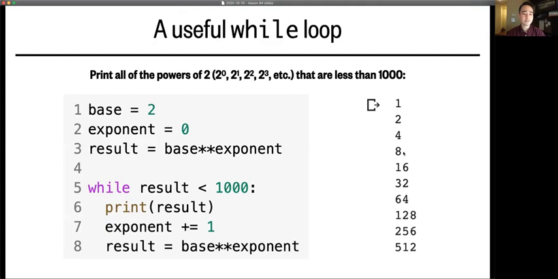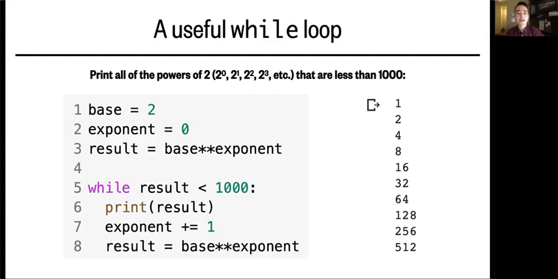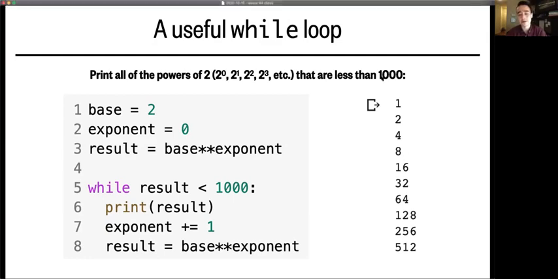Here's a more useful while loop, though. So here we want to print all of the powers of 2 that are under 1,000. So we start by setting the base and an exponent of 0. And then we initialize a variable to keep track of the current result, which starts at 2 to the 0th power, which is 1. So this while loop starts by checking whether this Boolean condition, which is result less than 1,000, is true, and it is.